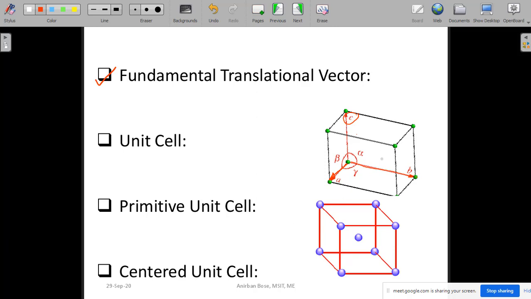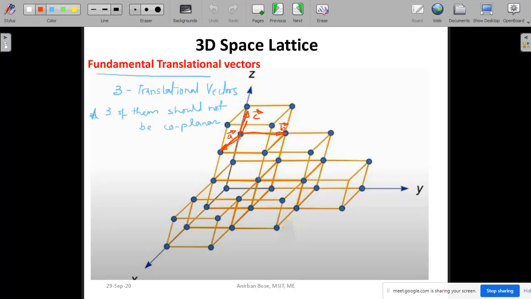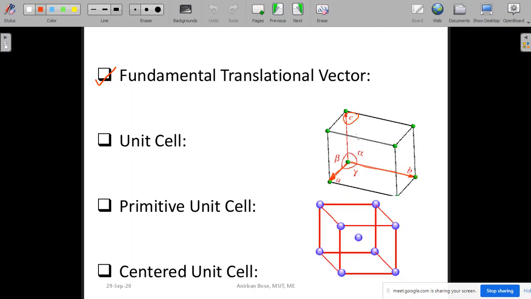Next, remember the angle between these fundamental translational vectors is not necessarily 90 degrees, because this can be a 3D space lattice, so they may have angles other than 90 degrees. There is a naming convention you should remember. A, B, C are the fundamental translational vectors, and the angles are alpha, beta, gamma.